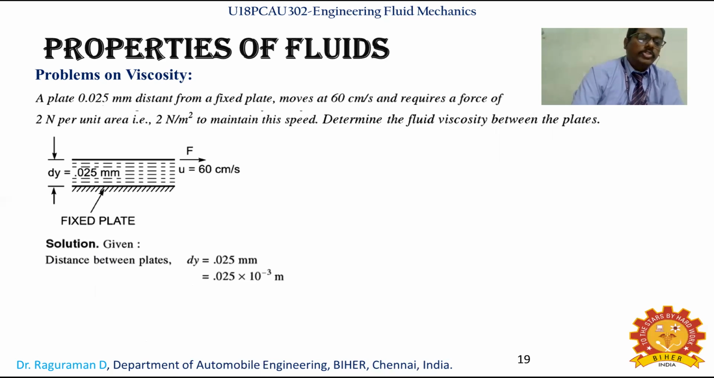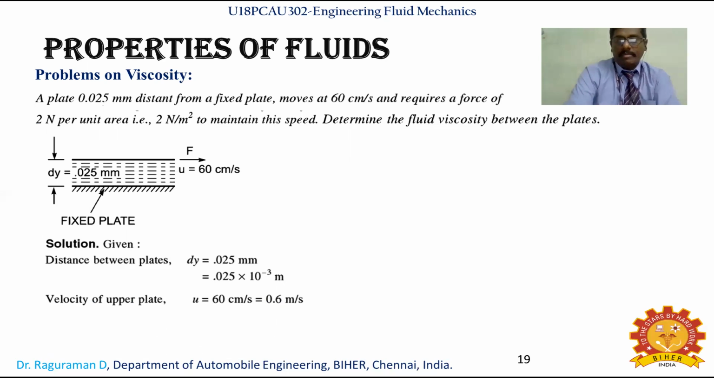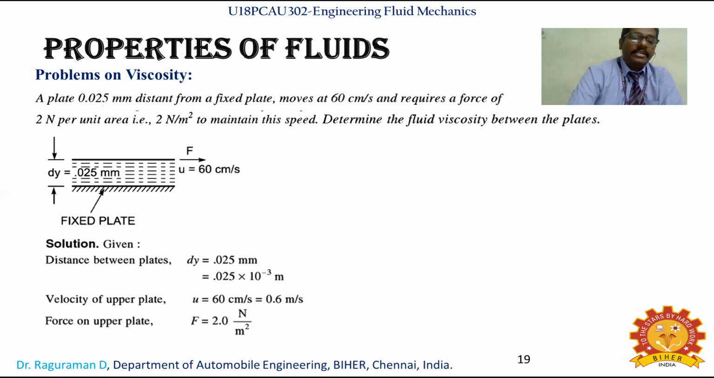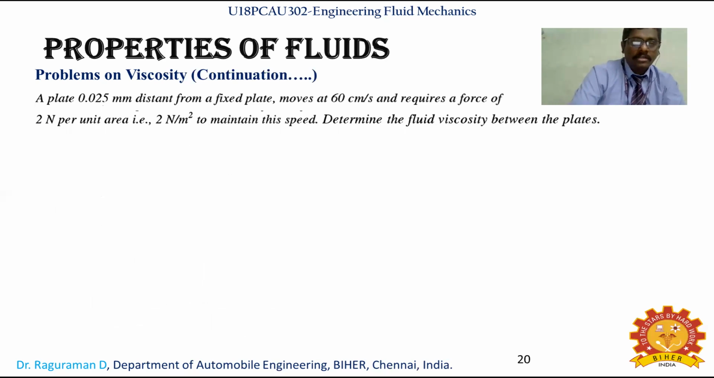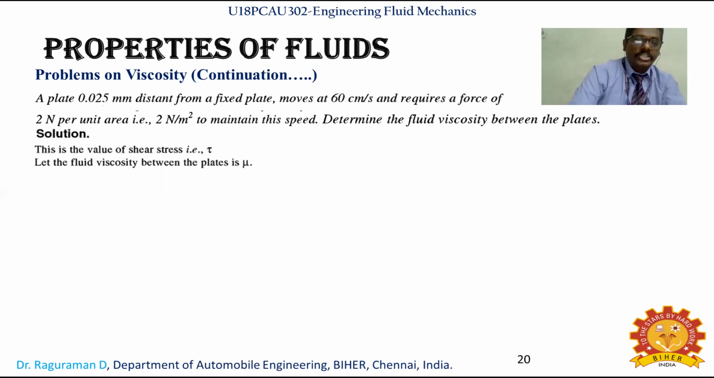Now in the solution, you are seeing the distance between the plates is given in the question as 0.025 mm. So we are converting that into meter. We know 1000 mm equal to 1 meter. So that way you make it 10 power minus 3 meter. So 0.025 into 10 power minus 3 meter is the given data. The velocity is given in centimeter per second, but the standard unit is meter per second, so we convert into meter per second. And the force on the upper plate is given as F equal to 2 Newton per meter square, but it is not actually a force, it is a shear stress value, because the force unit is Newton. So what is given is the value of shear stress.